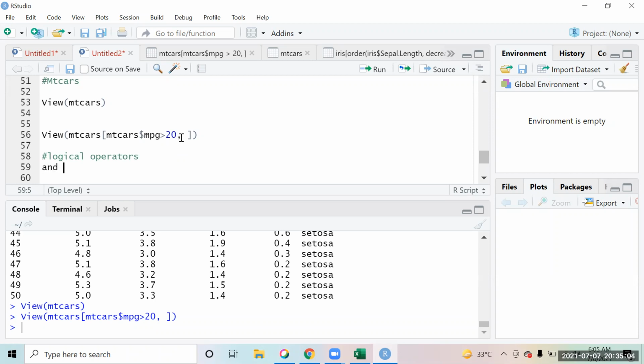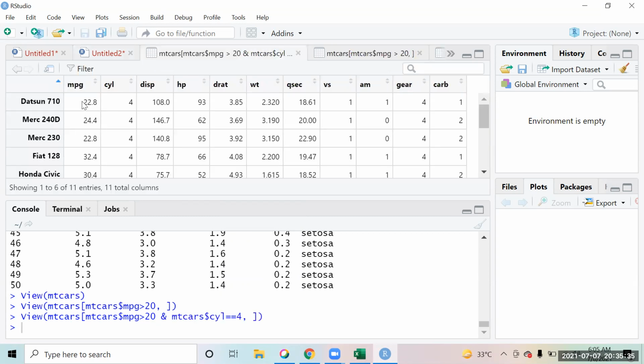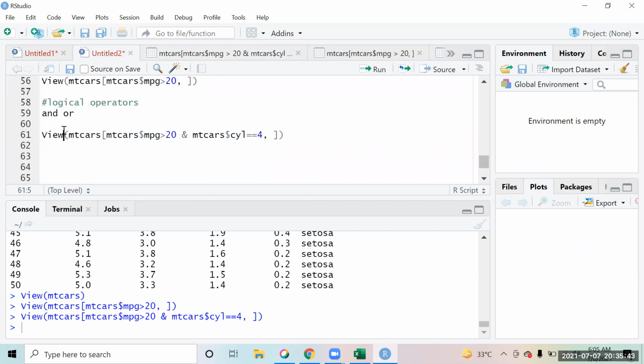When you filter this data, you can apply some logical operators as well. So if I say view mtcars, and I am saying I want to see that data where the mileage is more than 20, and you want to make sure that mtcars$cyl, the number of cylinders, is equal to 4. So you can apply more than one condition as well. Now it gives you that data where mileage is more than 20 and number of cylinders is also 4. So you get that data over here. So this is for the AND condition.